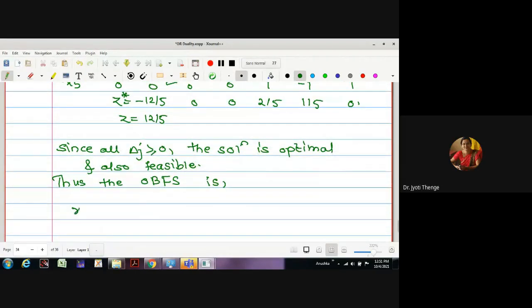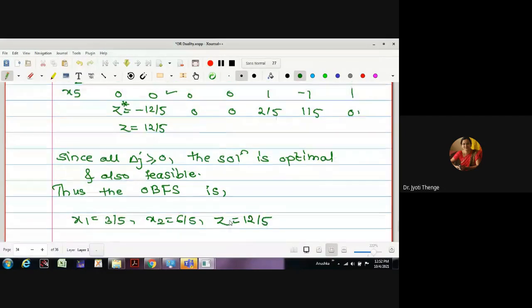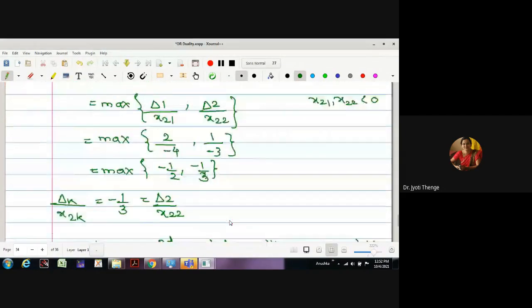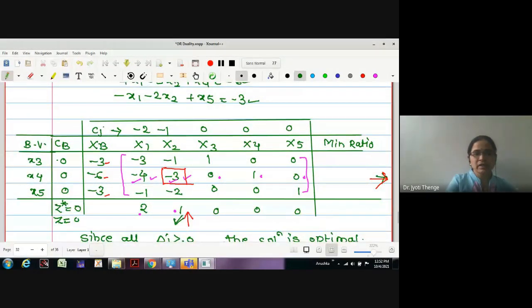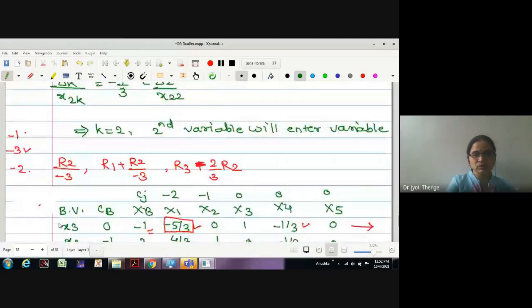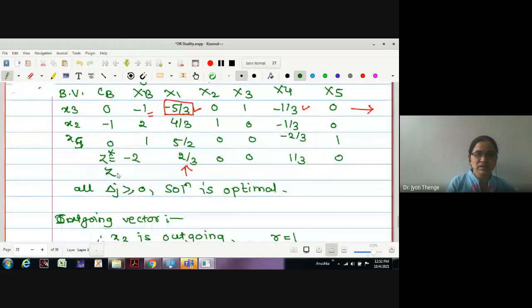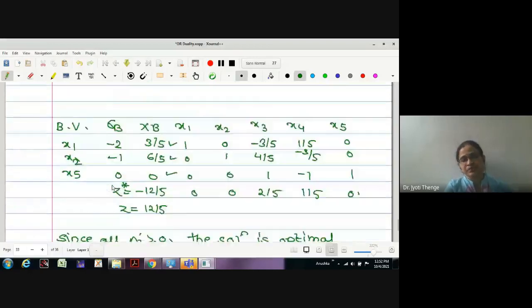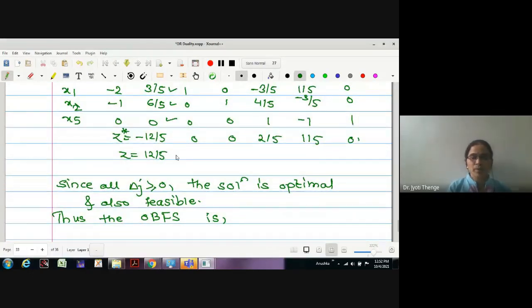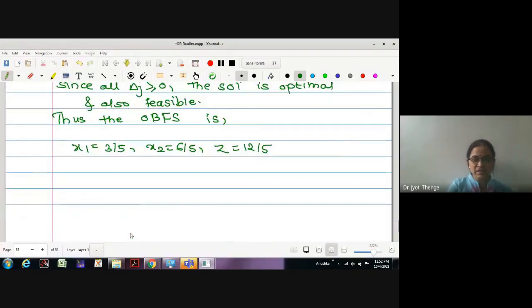Therefore, the value is X1 takes 3 by 5, X2 takes the value 6 by 5 and the Z value is 12 by 5. If you observe in the previous two tables, once we got the value of Z star as 0, Z star is 0 means Z is also 0. In the second table, we got the value Z star is 2, that is Z is plus 2. Now it is 12 by 5. Whatever this value is will be the optimal basic feasible solution, and hence it is the solution of our problem by using the dual simplex method.